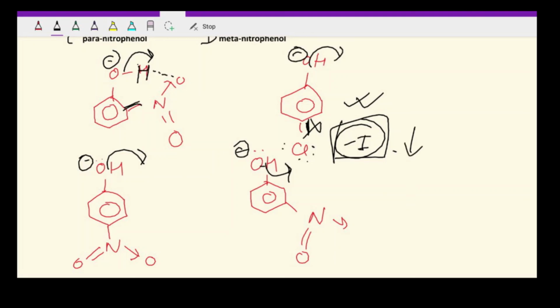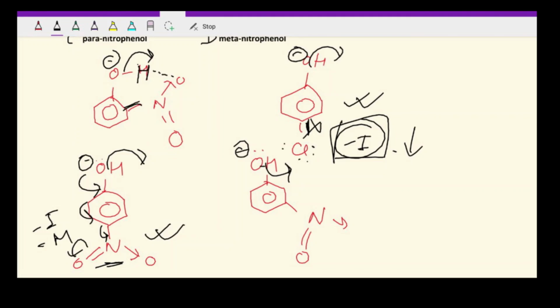So let's move to the next one. Here this nitro group is attached in the para position, so obviously there won't be any chance of hydrogen bonding, because this nitro group is opposite to the OH group, and it will easily apply minus I as well as minus M effect, and the negative charge can delocalize and come through over here.